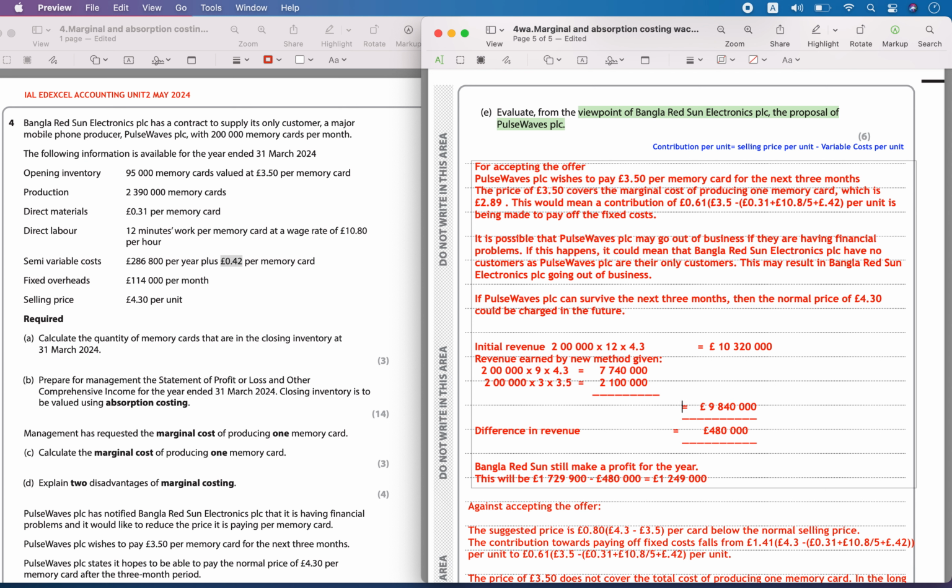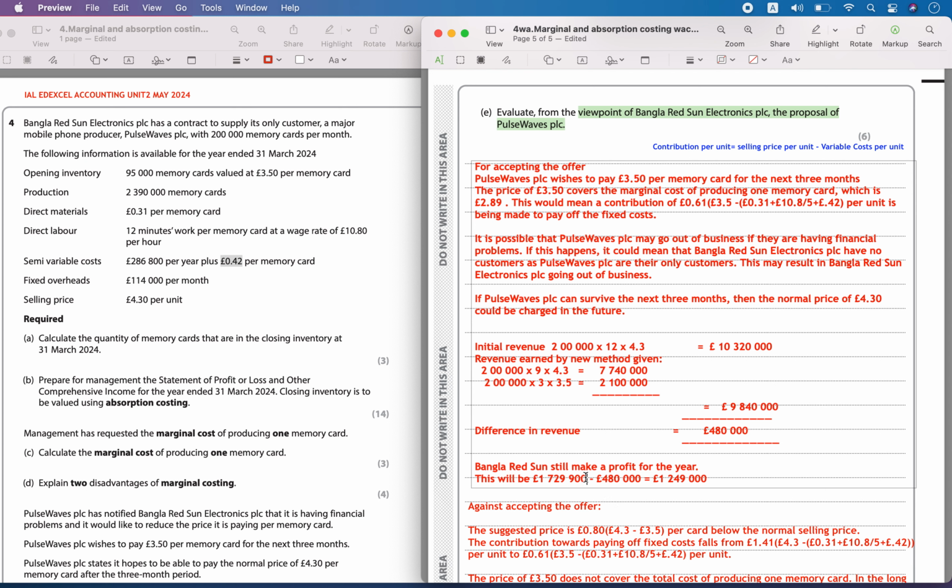So this means there is a revenue change. The revenue is going to change by this much. Now it is only 9,840,000. Earlier, if they had paid 4.3 for the entire year, the revenue earned would have been 10,320,000. But now the revenue earned will get reduced. Calculating this difference, it will fall by 480,000.